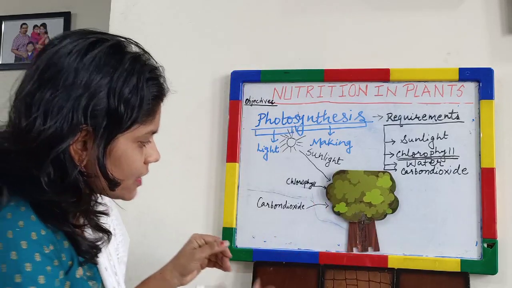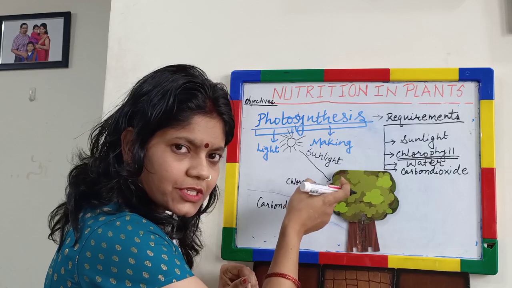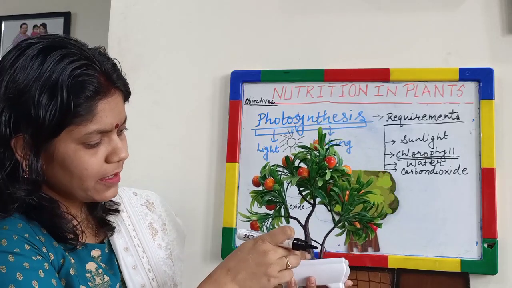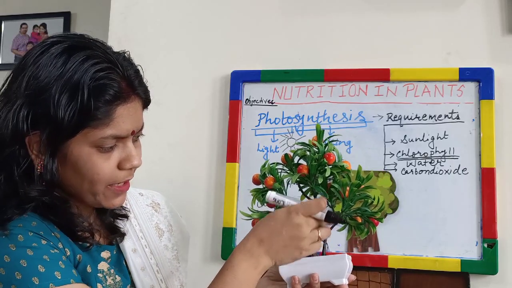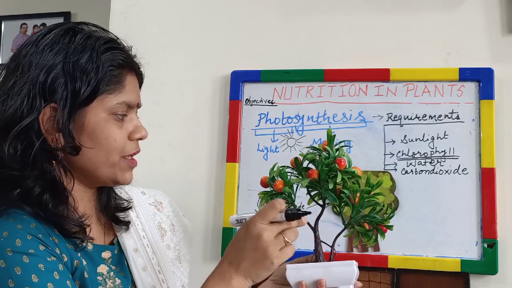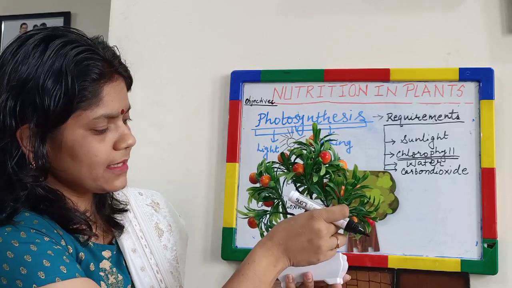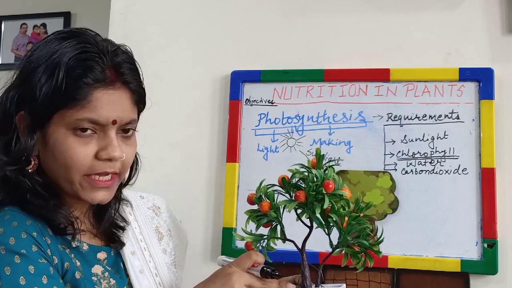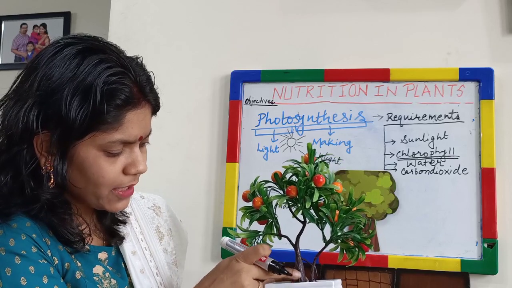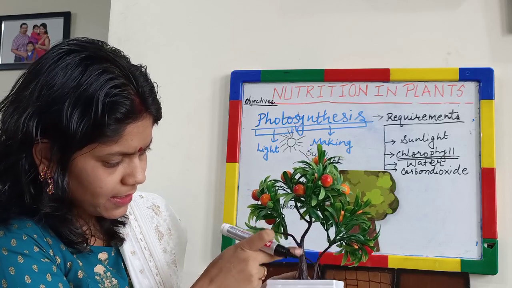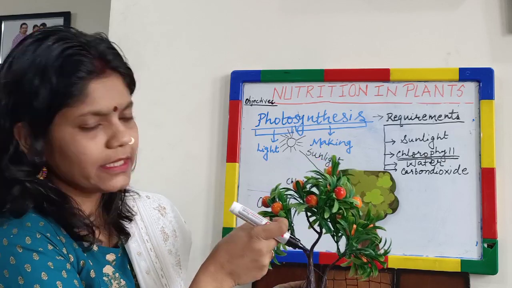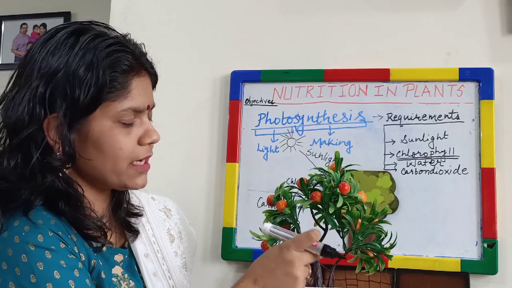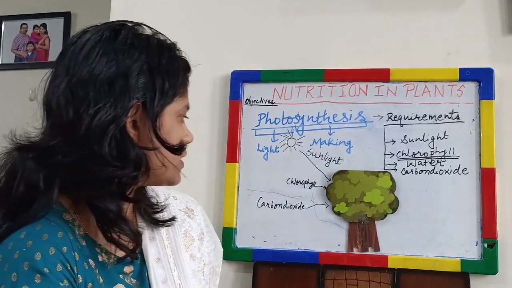So actually there are some pipe-like structures, you can see, this is the model of a plant. These pipe-like structures are called vessels. Vessels help to transport. Actually, water is absorbed by the roots, and from the roots, with the help of vessels, it reaches the stems, the branches, and finally the leaves. So the pipe-like structures which help to transport water in plants are called vessels. So that point also we will write.